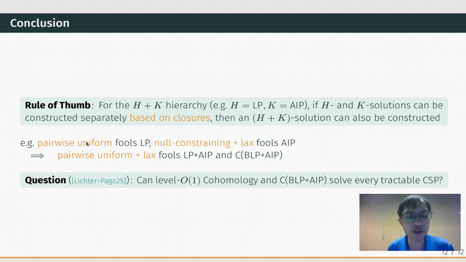We know that pairwise uniform CSPs fool LP using closure, null-constraining and lax CSPs fool ARP using closure, and that's why pairwise uniform and null-constraining and lax CSPs fool LP plus ARP. And because pairwise uniform implies null-constraining, I don't have to state it.